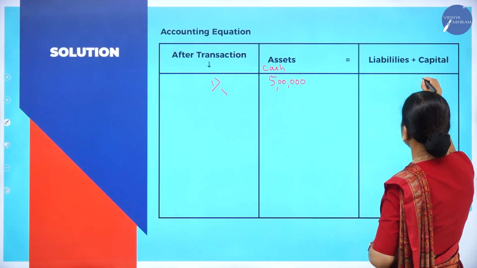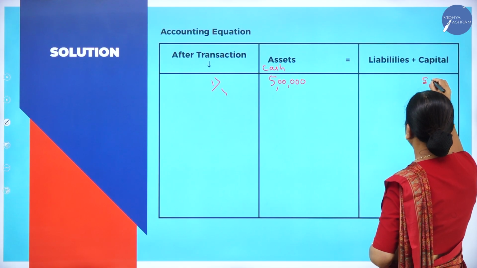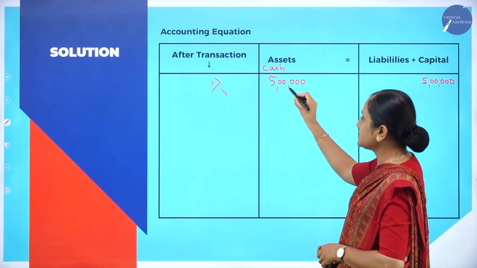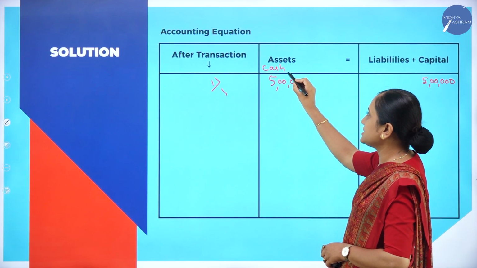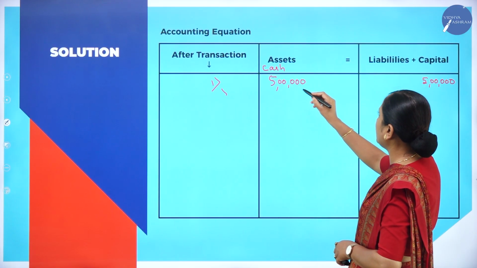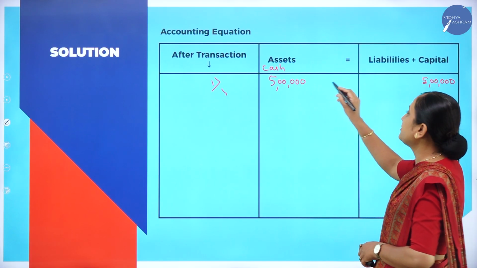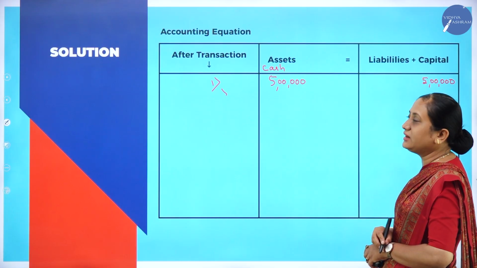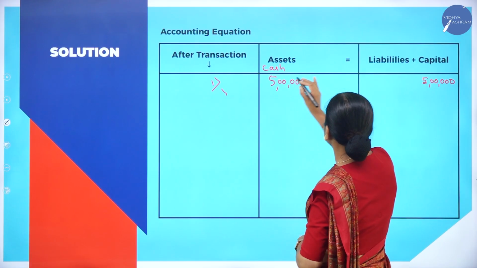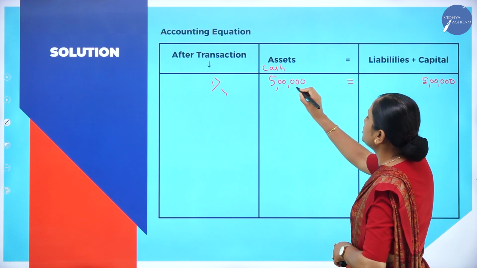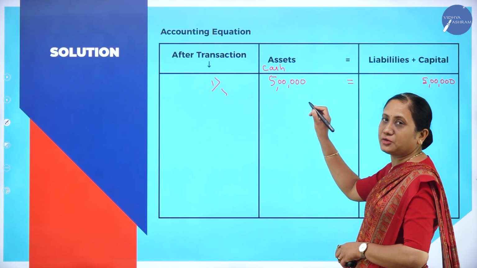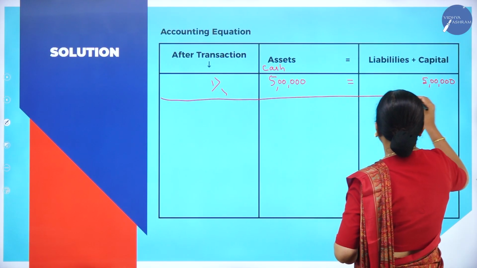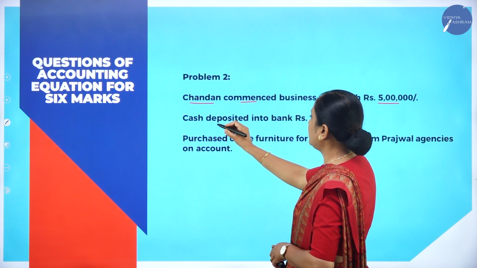So I will write below the capital only, 5 lakhs. Owner is bringing in 5 lakhs in the form of cash. Cash is an asset. That is why it is written below the asset column. And this 5 lakhs is capital to the business. So below the capital, I have written it as 5 lakhs. See, LHS equals RHS. This side is also 5 lakhs. It is tallying. It is according to the accounting equation. Now we will draw one line. Now we will look into the second transaction.